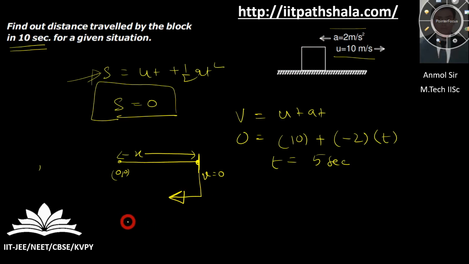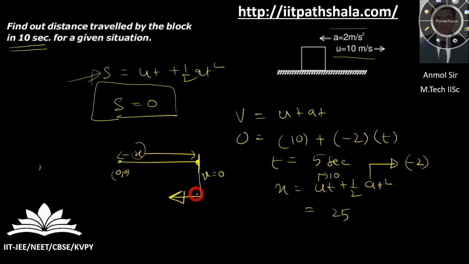So what you can do is, you can first figure out this x is equal to ut plus half at square. From this you can figure out the value of x, which is coming out to be 25 for me. Find the value of a to be equal to -2 as per the direction itself. u is nothing but +10. Now I'm left with another 5 seconds. You will be traveling in this direction.